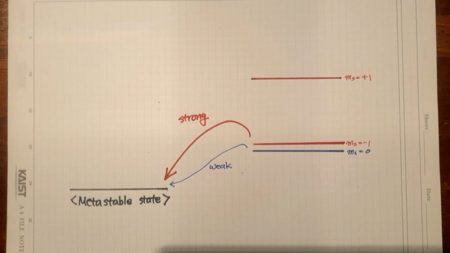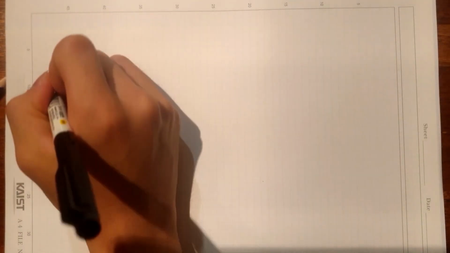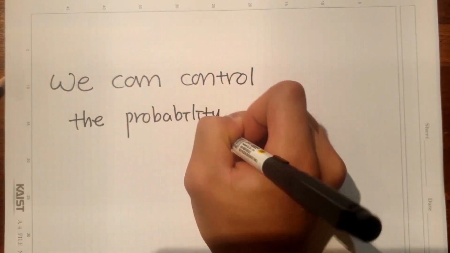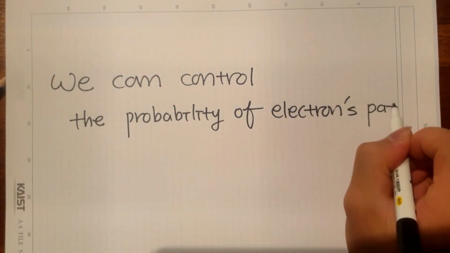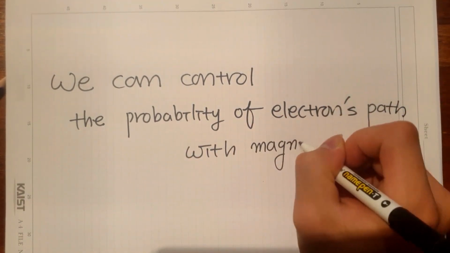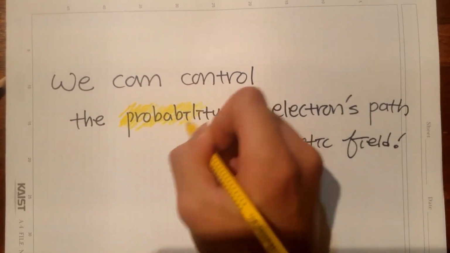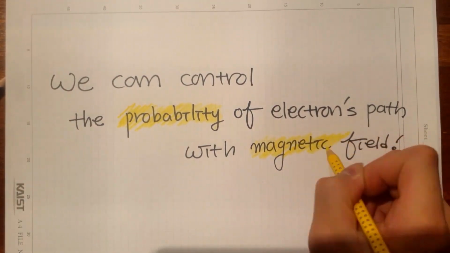So, if the magnetic field gets strong, it becomes easier for the excited state to transition to the metastable state. It means that if we enhance the magnetic field, the number of electrons passing through the metastable state gets larger. Now, we understand the way to control the probability of each path.